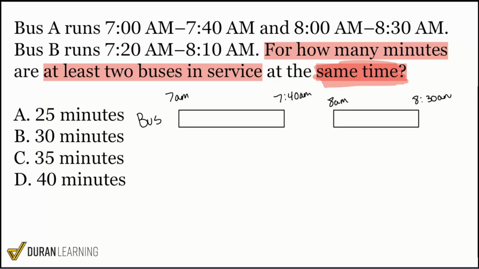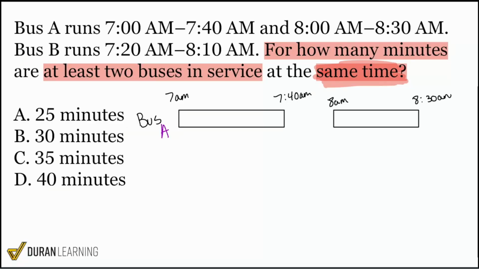So before I continue, my party people, does that make some general sense? If we're taking a look at bus A, we see that bus A runs from 7 a.m. to 7:40, and 8 a.m. to 8:30, right? Cool.